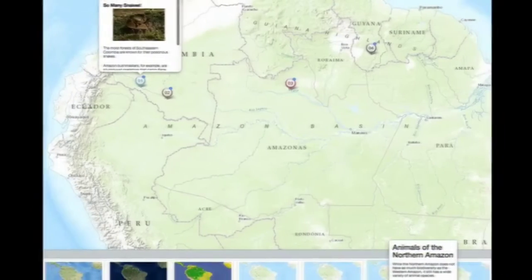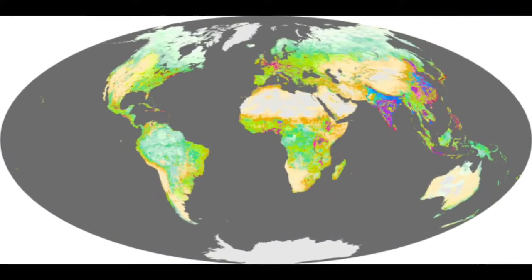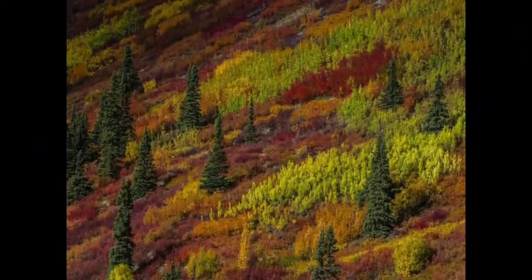So, what is a terrestrial ecosystem? The type of ecosystems which are predominantly found on land are called the terrestrial ecosystems. Terrestrial ecosystems cover approximately 140 to 150 million square kilometers, which is about 25 to 30% of the total Earth surface area.